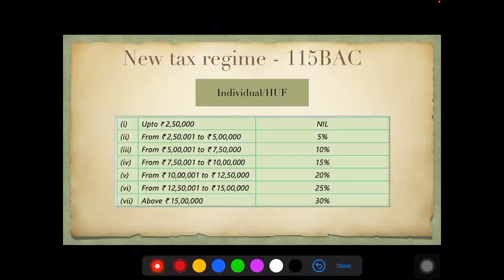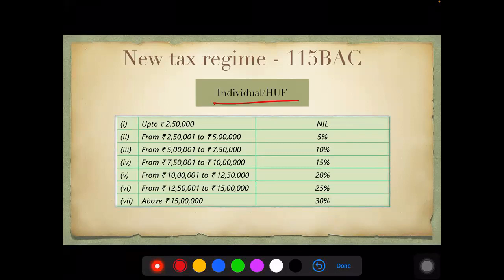Now, this is the highlight of your entire amendment, 115BAC. There have also been 115BAA and 115BAB, but that is not applicable to you. That is only for domestic companies and new manufacturing companies. The tax rate choice is given to individuals and HUF. Up to 2,50,000, it is nil. There is no age criteria here. It is uniform for everyone.